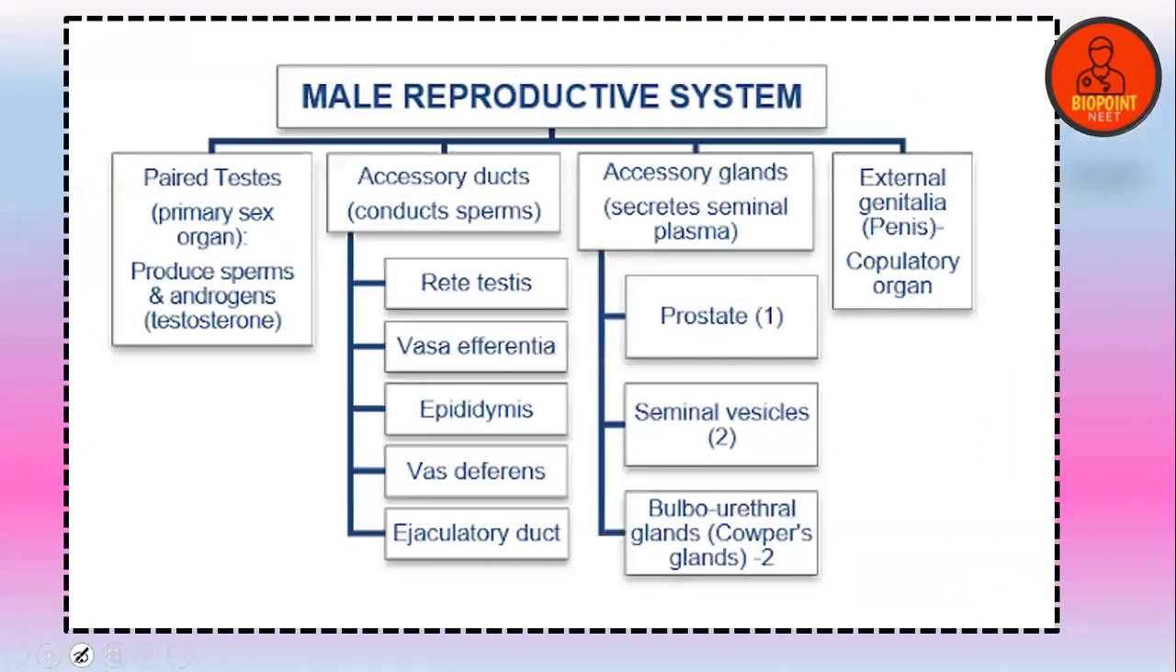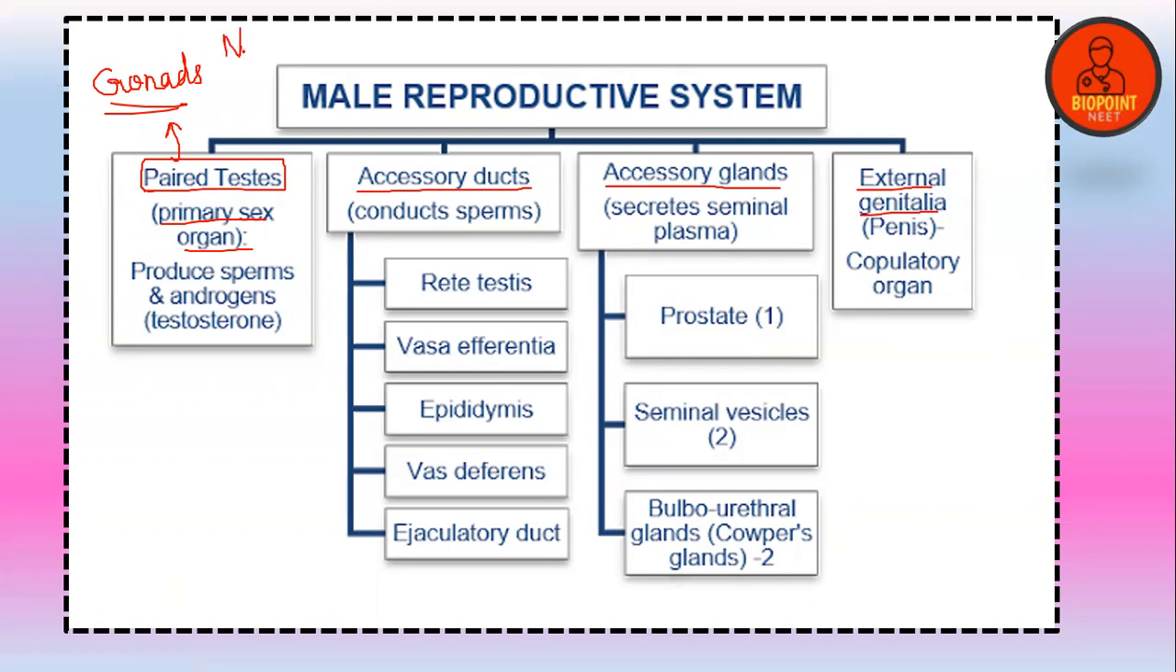In detail, we are here going to study about the male reproductive system. The male reproductive system can mainly be divided into four parts. It consists of a primary sex organ, accessory ducts, accessory glands, and external genitalia. Is that clear? The primary sex organ in case of human males is the paired testis, which is also known as gonads.